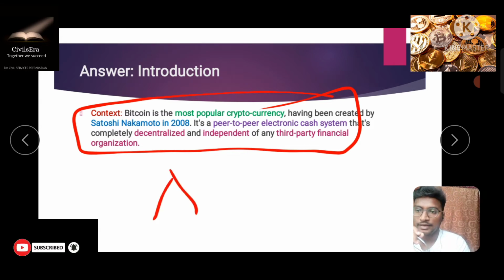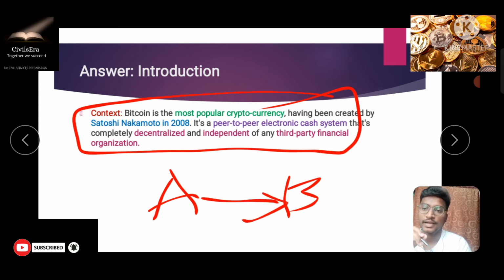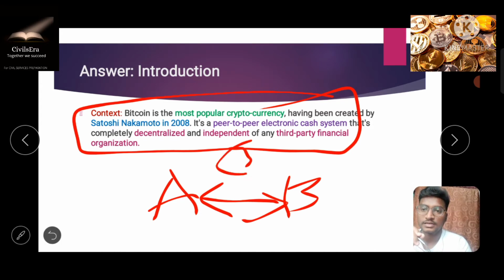Like if A is a person and B is another person, and A wants to buy a Bitcoin or a cryptocurrency from B, these are the only parties involved in the transaction. There is no other third party involvement in this transaction. It is completely decentralized and completely independent of any third party intervention.